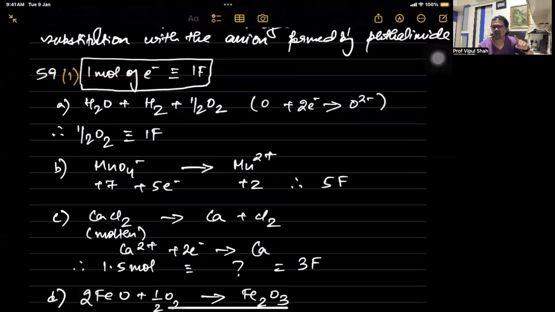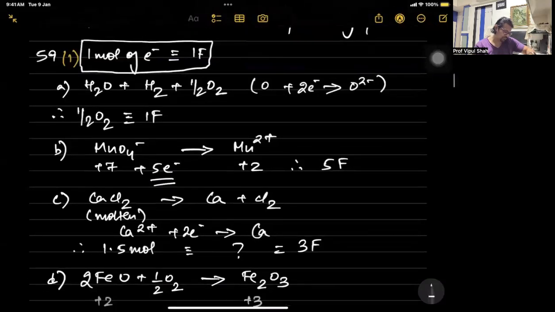To completely form an oxide, it's going to be nothing. But here they have given already half O2 there, so that corresponds to 1F. MnO4 becomes Mn2+, so +7 becomes +2. So it gains 5 electrons, so 5 Faraday. Molten calcium chloride breaks to give you calcium plus chlorine. Calcium is divalent, so calcium ions to calcium will gain 2 electrons. So for 1.5 moles, it's going to be 3 Faraday.